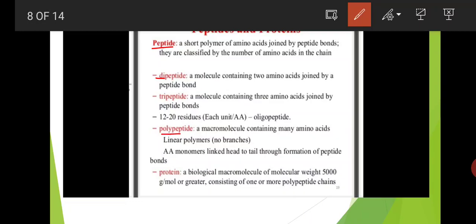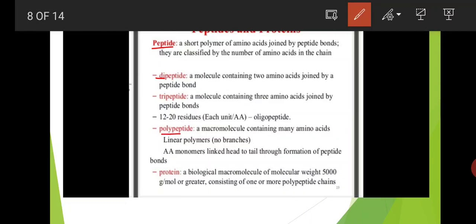Amino acid monomers are linked head to tail through the formation of peptide bonds. A polypeptide chain contains many amino acids. Next is a protein: a biological macromolecule of molecular weight 5000 grams per mole or greater, consisting of one or more polypeptide chains.